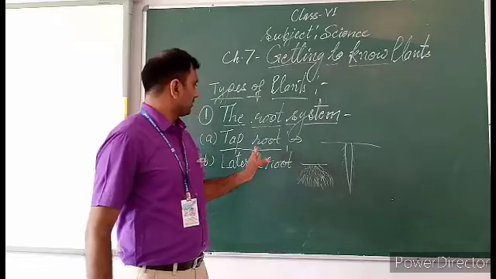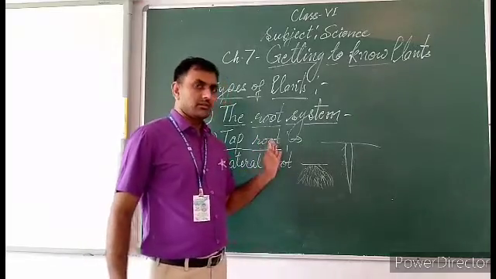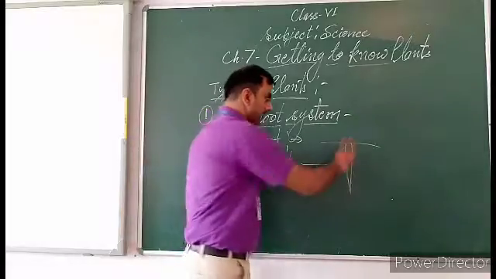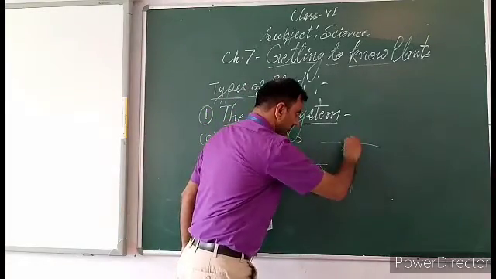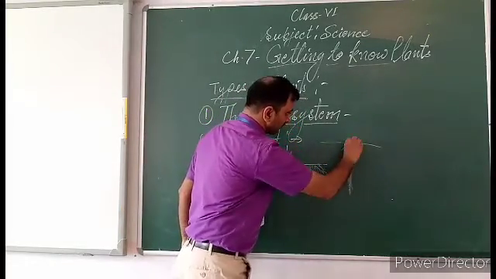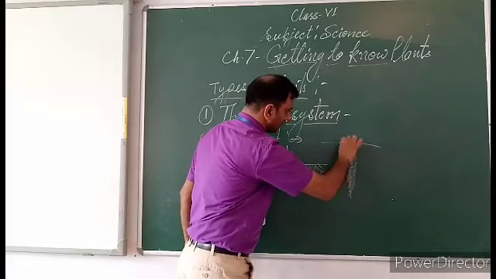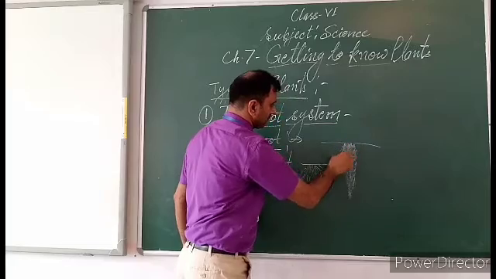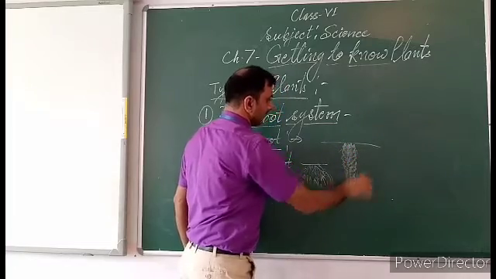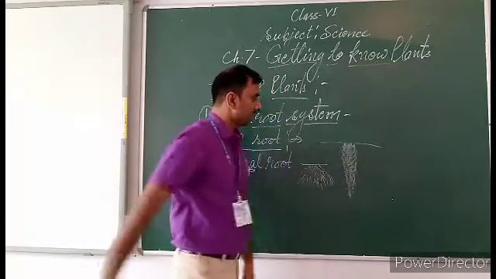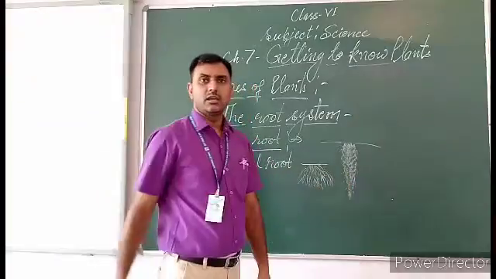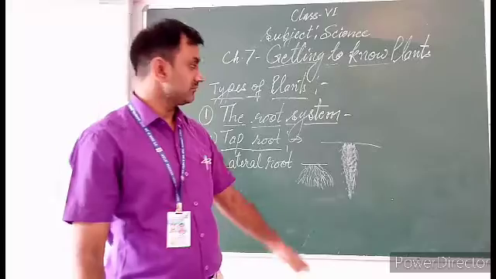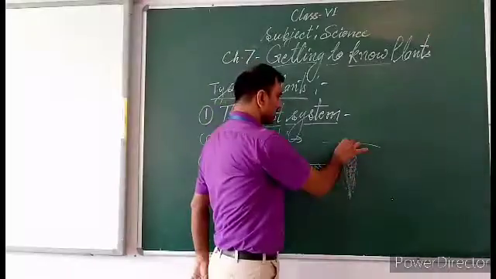Students, I will explain again. Taproot has a main branch, just like in a carrot or radish.